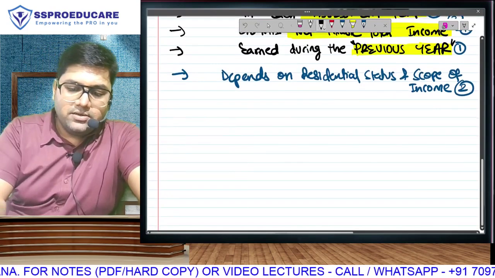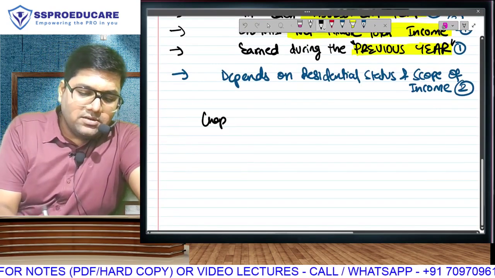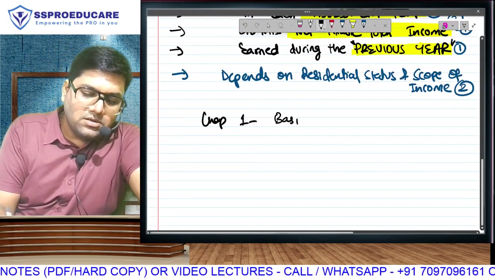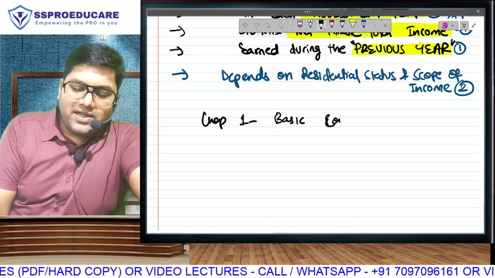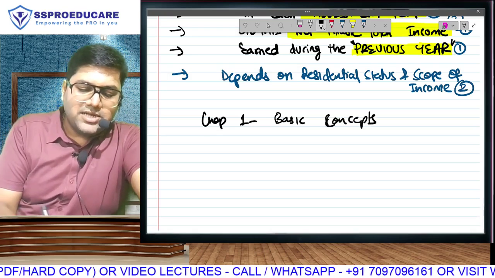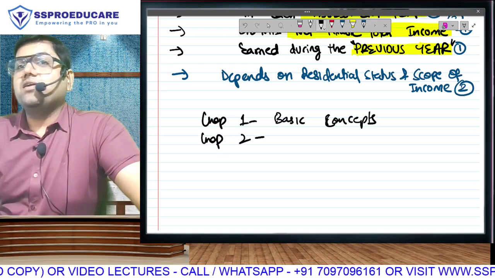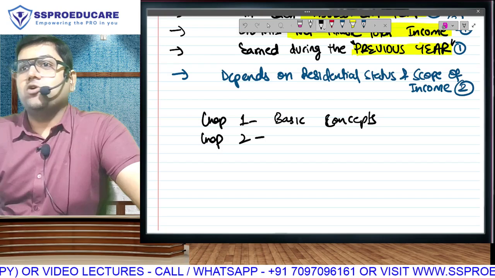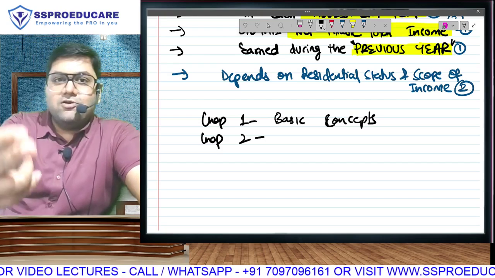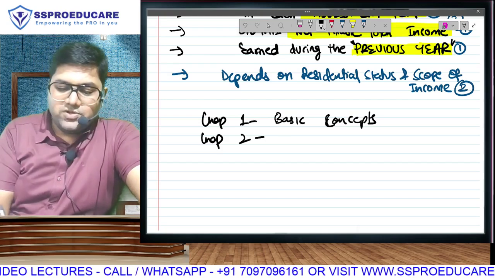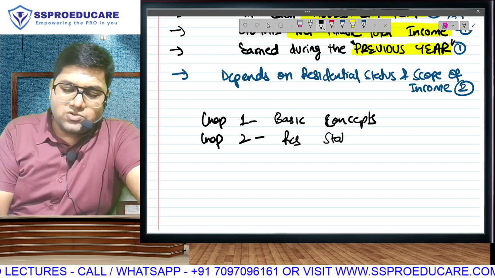So, to be clear, in chapter 1, what are we learning? Basic concepts, person, previous year. In chapter 2, from here after whenever I refer to it, I'll talk about Rohit Sharma, Phil Salt. Will you be comfortable? Indian earning outside India, foreigner earning in India. So yes, we have to learn residential status, scope of income.